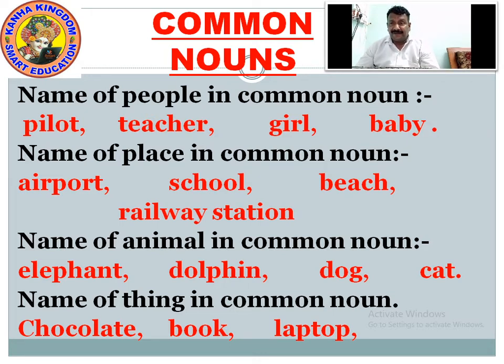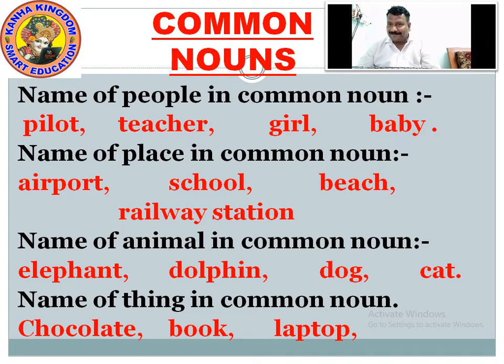What are the things generally? The things are chocolate. Do you like chocolates? Yes, chocolates. Book. You like books. You have a grammar book, English book, Hindi book. Which book do you like? History, SST, maths.